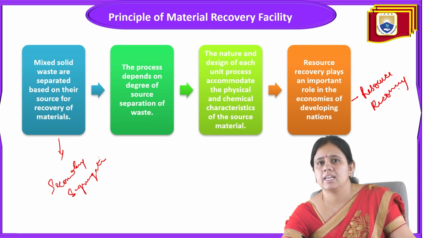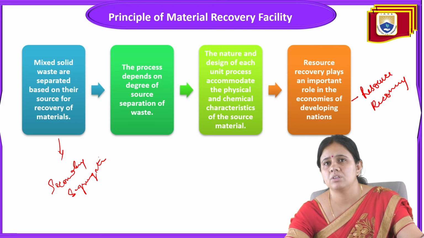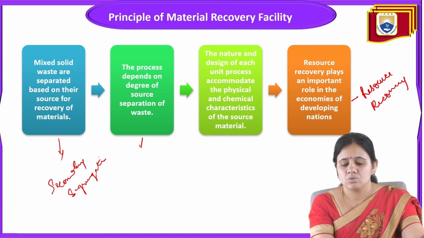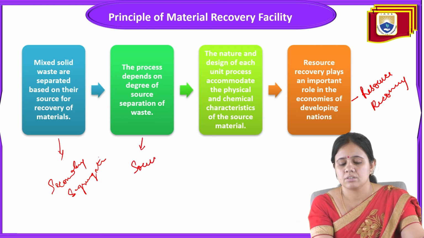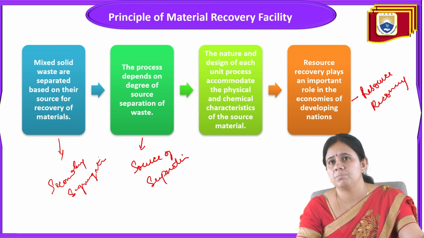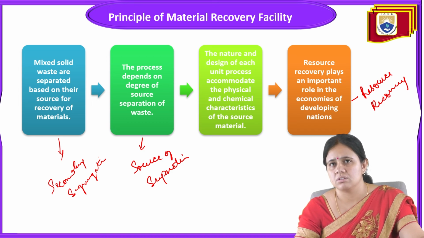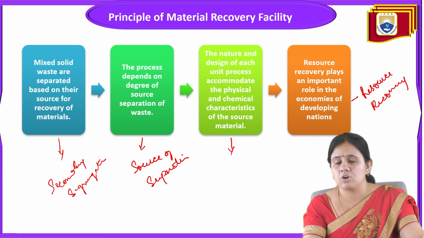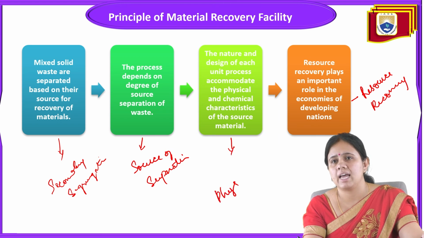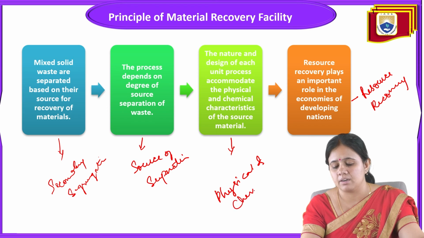First, secondary segregation is done, and the process depends upon the degree of source separation, and the nature and design of each unit process accommodate the physical and chemical characteristics of the source material. It will accommodate all the physical and chemical characteristics of the waste.